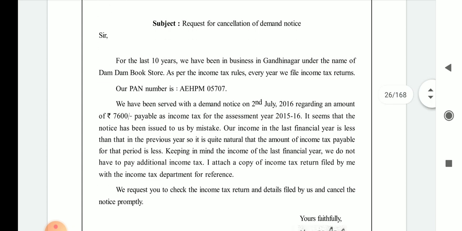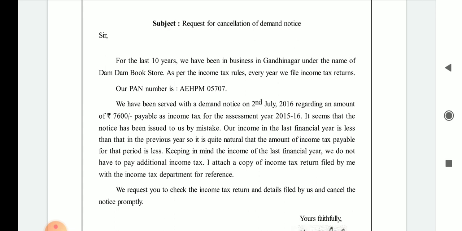Sir is the salutation. First of all, they provide their information. For the last 10 years, we have been in business in Gandhinagar under the name of Dum Dum Bookstore. The owner of this bookstore writes that for the last 10 years they are dealing in this type of business, and they are running it very smoothly under the name of Dum Dum Bookstores.